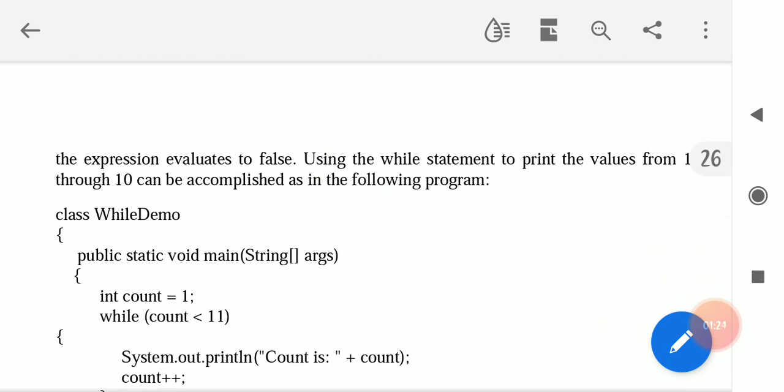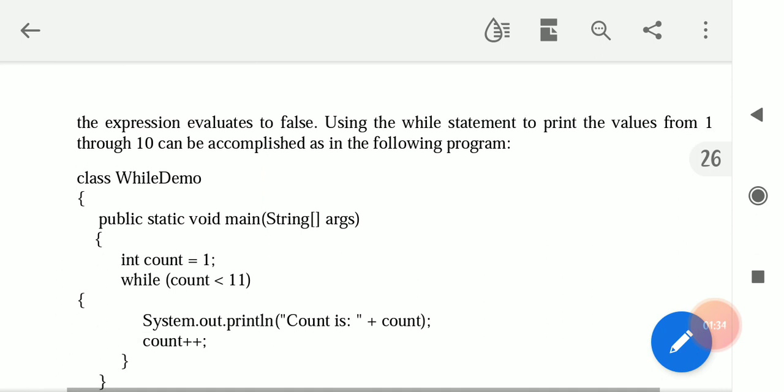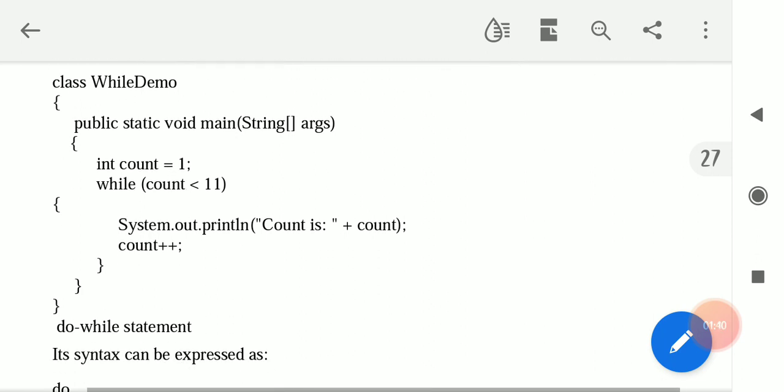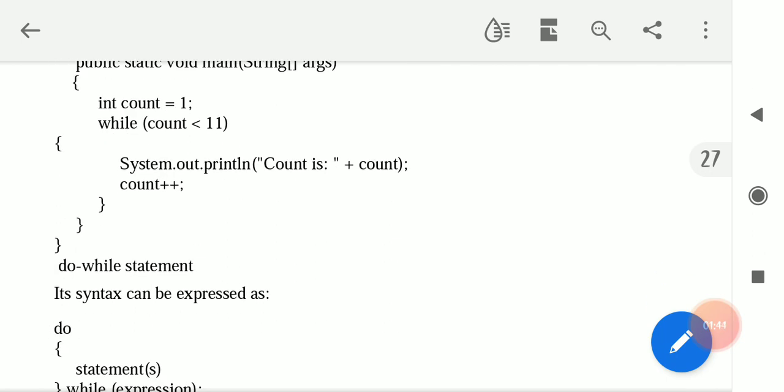the expression evaluates to false. Using the while statement to print the values from 1 through 10 can be accomplished by the following program. See, class WhileDemo, public static void main, count = 1, while count less than 11, System.out.println(count). Now we can make it a do while statement.